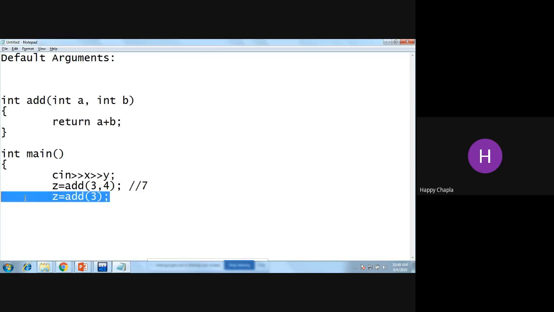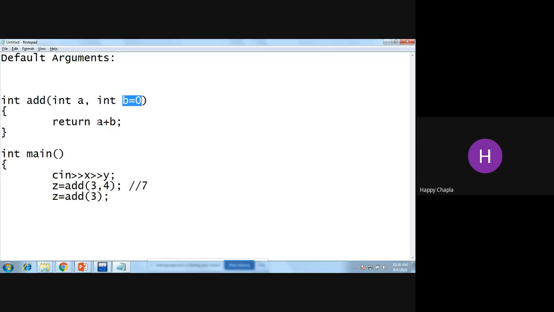But what about this other call? In this case, I am just passing the value of A, which is 3. Now what about B? If we give something like this, then this is the default value of my B. If B's value is default, that means if I do not pass an argument, or if I'm missing some argument at the time of the function call, it will directly replace it with this value. So instead of a passed value, it will assume that my B value is 0.